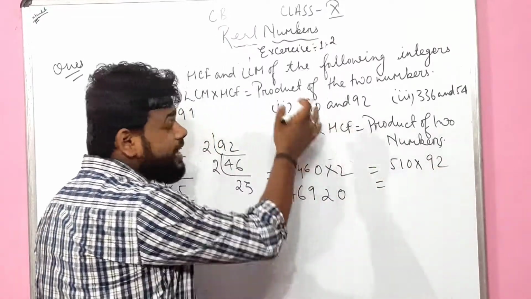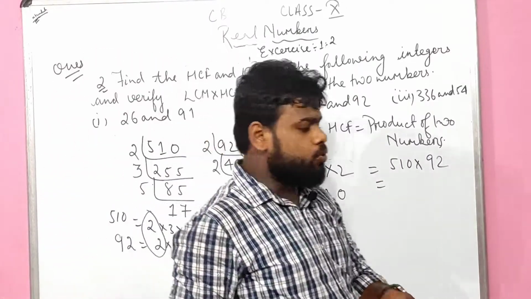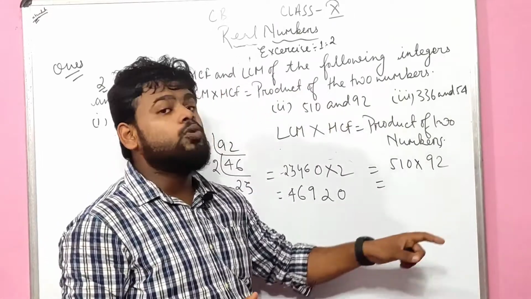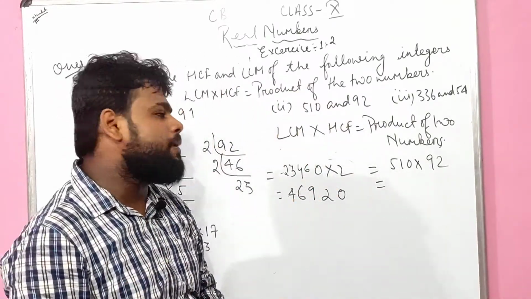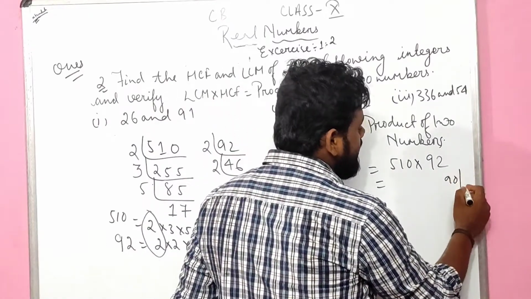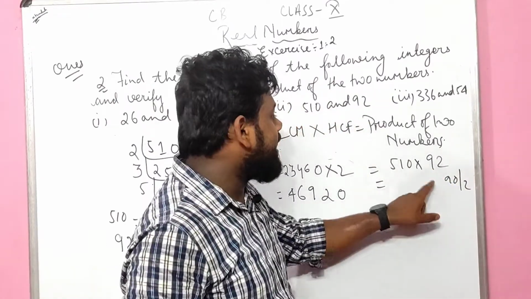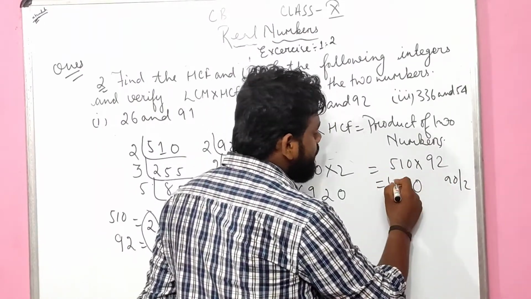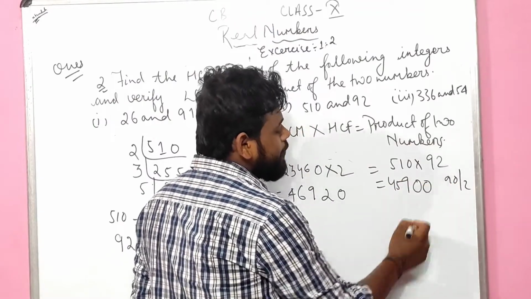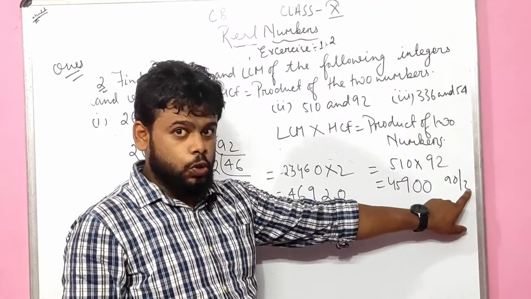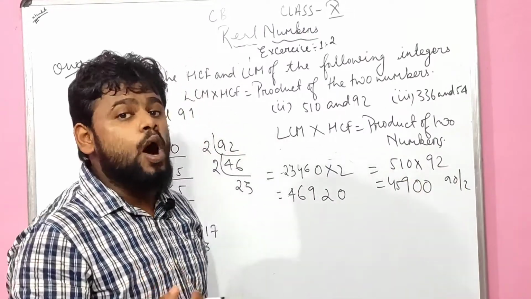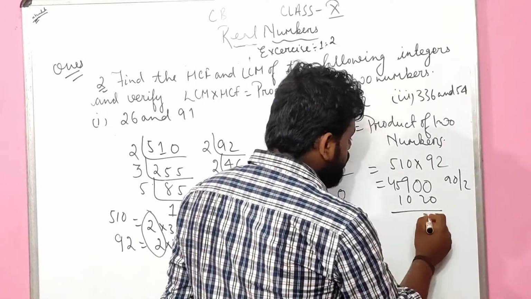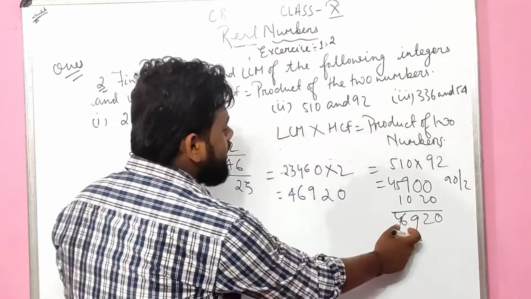Again, as I said in part 1, we have to expand 92 as 90 plus 2. 9 times 0 is 0. 9 times 1 is 9. 9 times 5 is 45. Then 0 was there, so I put a 0. 2 is left. 2 times 510 is 1020. Let us add it: 46920. So this and this are both equal.